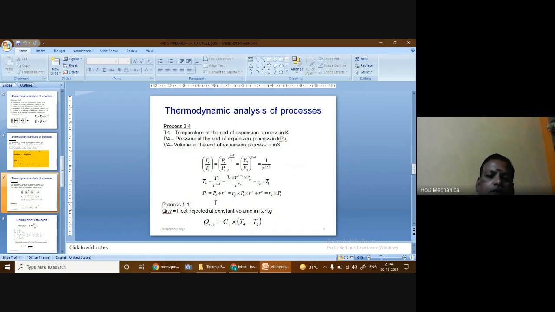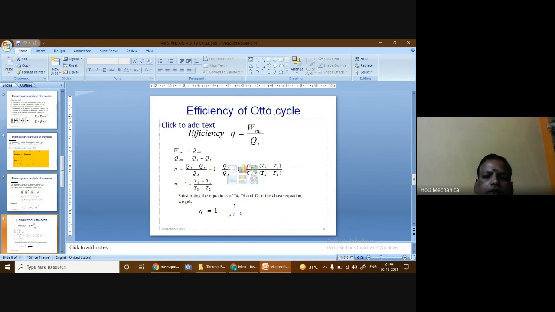Since we know all the temperatures, we can directly write the formula for the heat rejected at constant volume, and it is given by the product of the specific heat at constant volume into the temperature difference T4 minus T1. Using that we can find the heat rejected at constant volume. Once this is found, and all the temperatures are known, we can go for finding the efficiency of the cycle. The efficiency of the Otto cycle is, like any heat engine, given by the ratio of net work to the heat supplied.